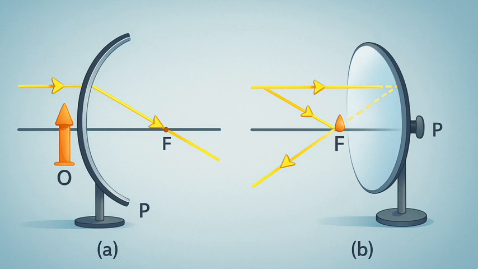A ray parallel to the principal axis, after reflection, will pass through the principal focus in case of a concave mirror or appear to diverge from the principal focus in case of a convex mirror. This is illustrated in Fig. 9.3 A and B.